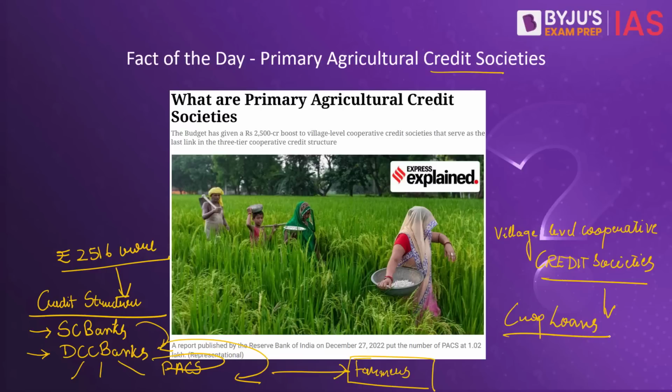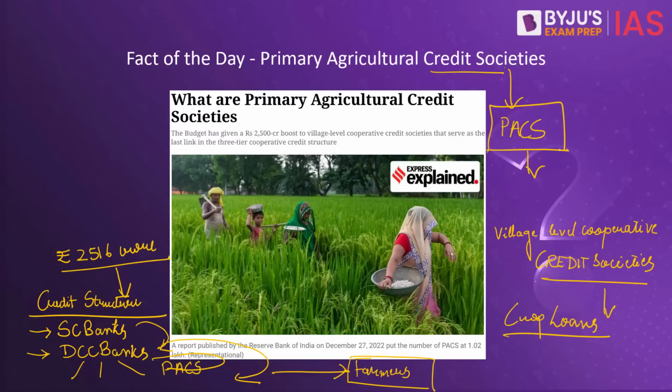See, this point here highlights the importance of the primary agricultural credit societies. These PACs are very important because they provide credit with minimal paperwork within a short period of time, which is very essential for a farmer. With scheduled commercial banks, farmers will have to go through tedious paperwork and also red tape, and that is where these PACs are very important for the farmers.